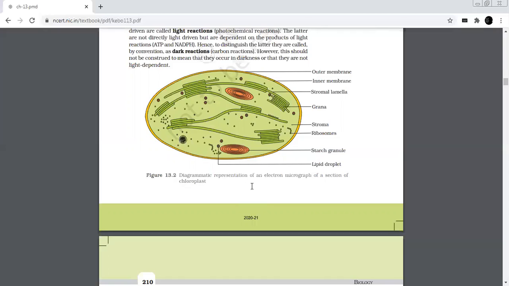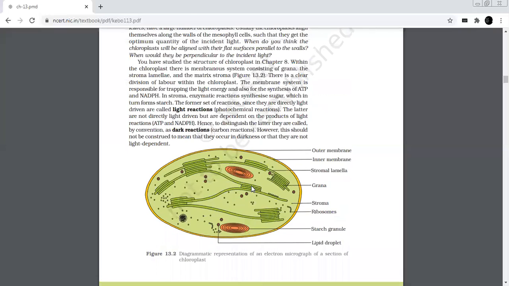A clear division of labor occurs within the chloroplast. The membrane system is responsible for trapping of solar energy and synthesis of ATP and NADPH, whereas the stroma has enzymes which are responsible for the reduction of carbon dioxide into carbohydrate and formation of sugar. As the former set of reactions is dependent on light, it is called the light reaction, while the latter is independent of light but depends on the products of light reaction, that is ATP and NADPH2, thus called the dark reaction.